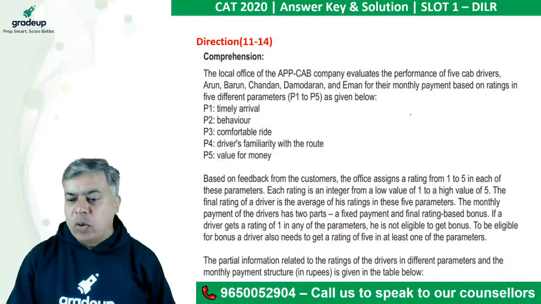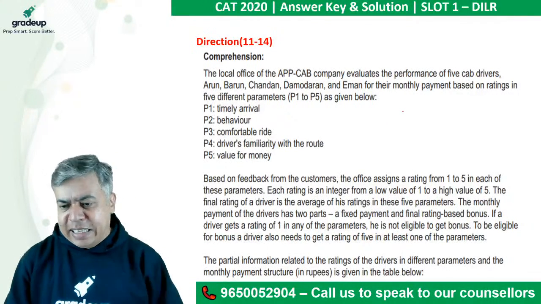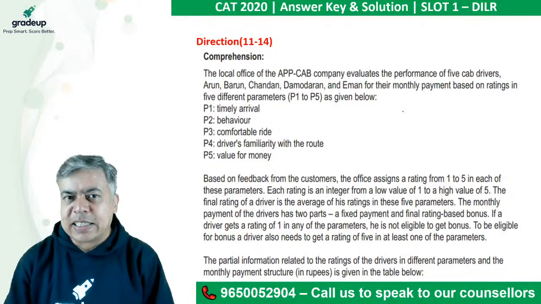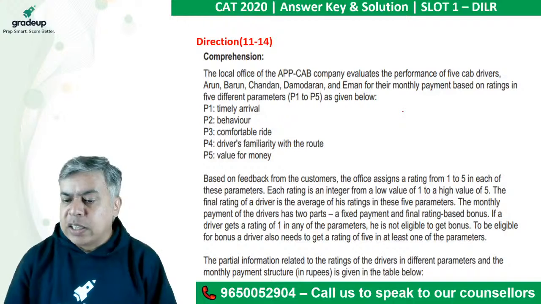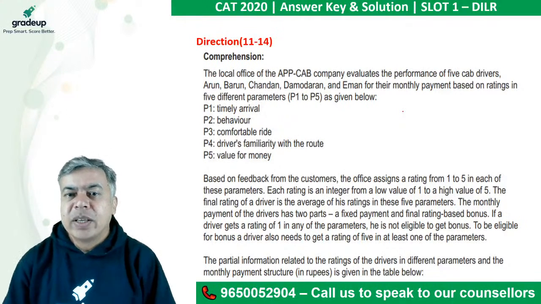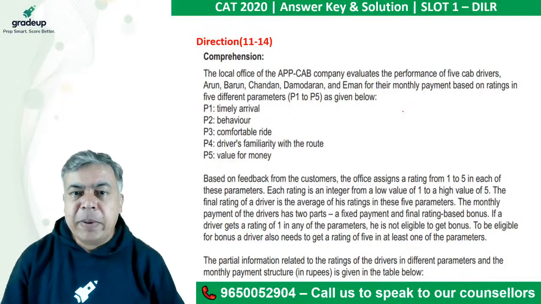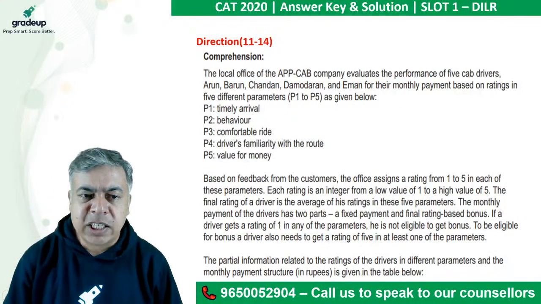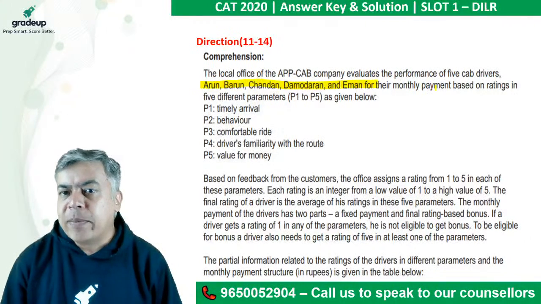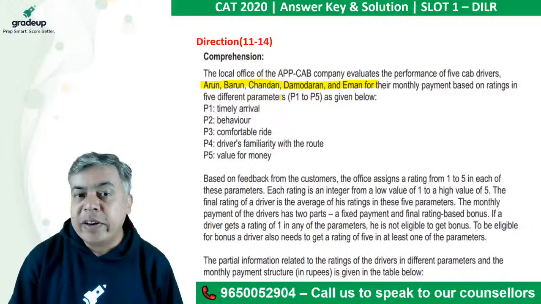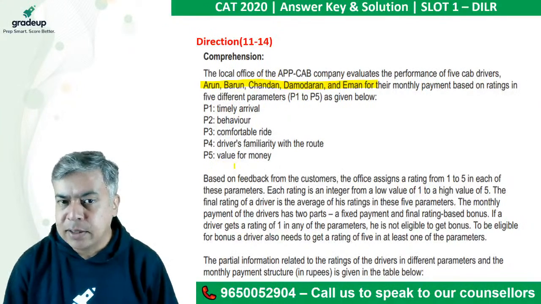Okay, next set now. Right, this one was also easy. Okay, let's see what is given. He's saying the local office of the app cab, okay, something like Uber company, evaluates the performance of 5 cab drivers, A, B, C, D, E. Okay, names given were good, right? Starting with A, B, C, D, E. Of their monthly payment based on ratings of 5 different parameters. So P1, P2, P3, P4, P5 are the 5 parameters.